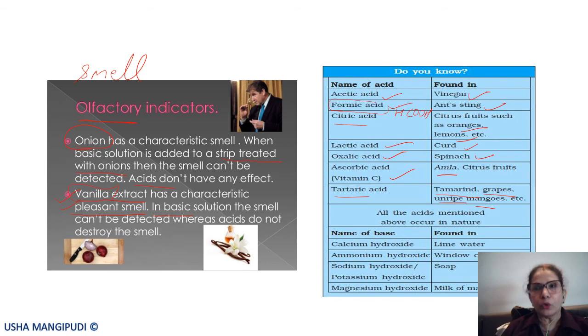So till now we have done what acids are, natural acids, mineral acids, and what indicators are. When two solutions are given and both are colorless, how do you know which one is an acid and which one is a base? What do we use? We use indicators. We can use natural indicators or synthetic indicators. We've learnt about natural indicators and synthetic indicators, which we commonly use in the lab, methyl orange and phenolphthalein. Okay. You should know about olfactory indicators also, because sometimes CBSE does ask a question on olfactory indicators.